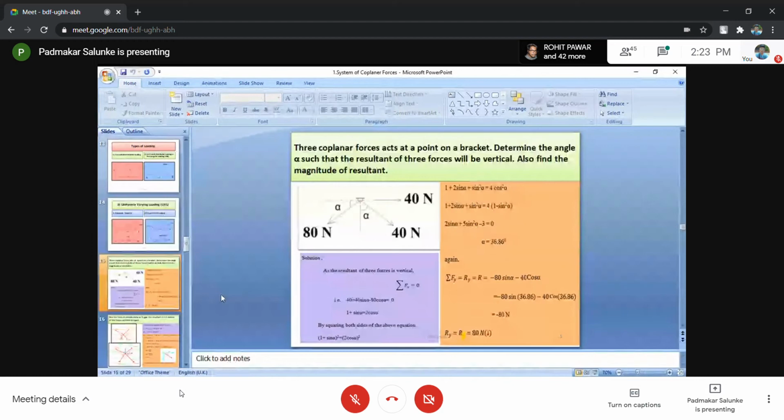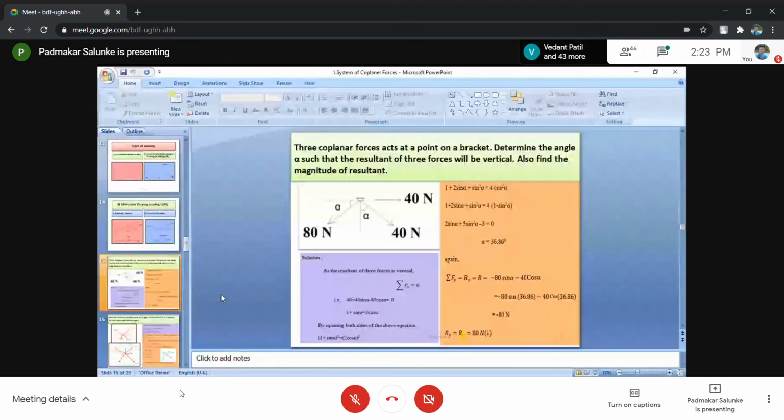Yesterday, one problem related to concurrent coplanar force system you have already seen. This is one more problem. Our yesterday's problem was very straightforward. It was asked to find out the resultant. Here, three coplanar forces act at a point on a bracket.